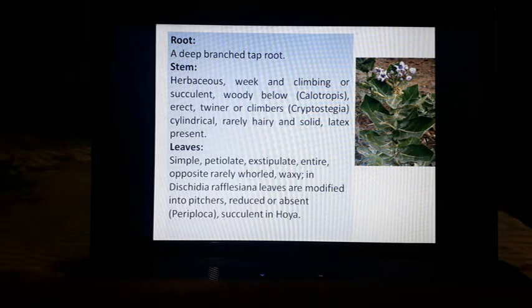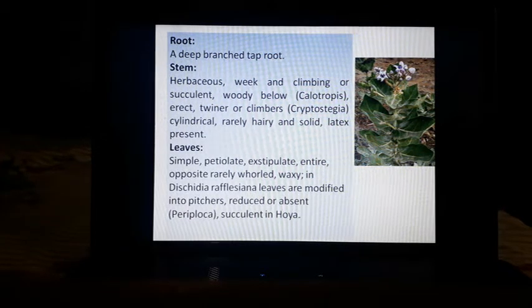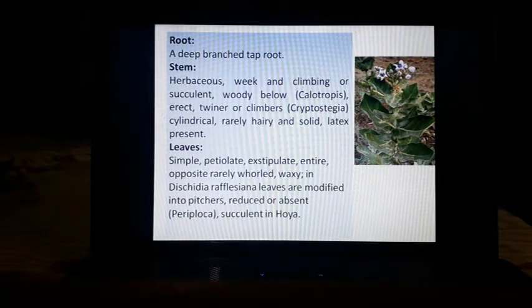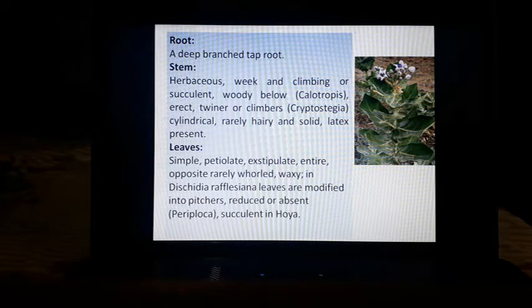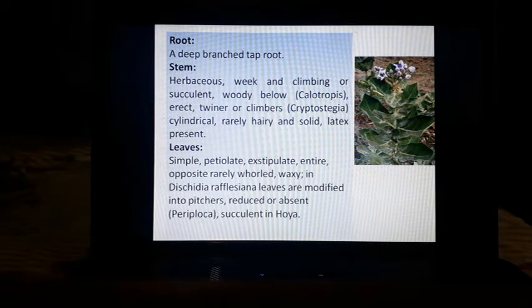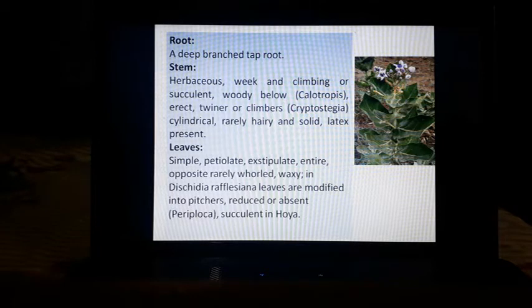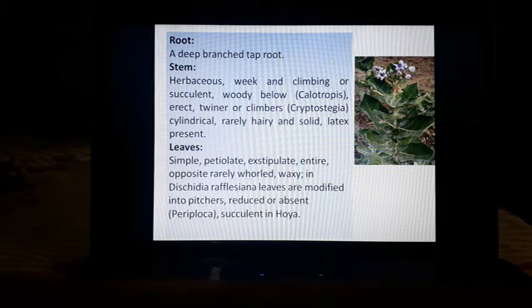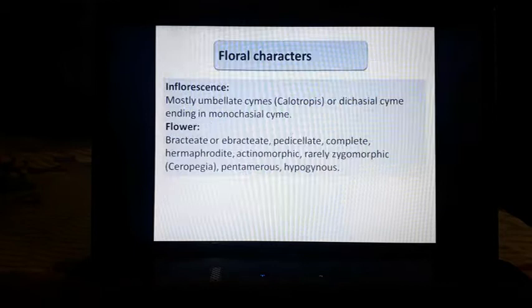or without any bifurcations. Then opposite, rarely whorled, meaning leaves are not in the alternate form. These are present opposite to each other in pairs, not in groups. The leaves are waxy. When we touch the texture of the leaf, we can easily observe that these are waxy in nature. In the case of Dischidia and Rafflesia, leaves are modified into pitchers. Sometimes these are reduced or absent, and these are in succulent form in the case of Hoya.